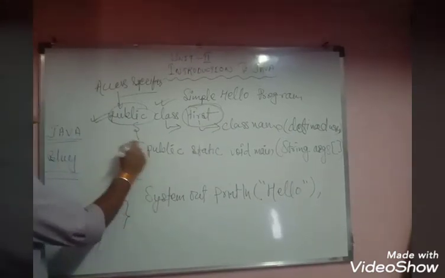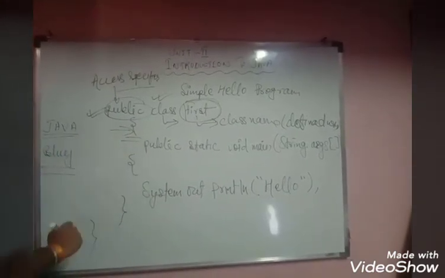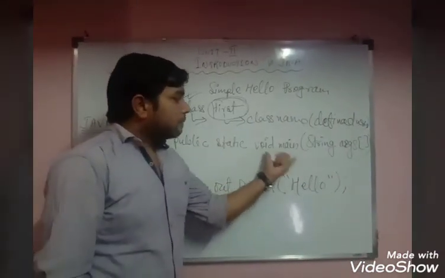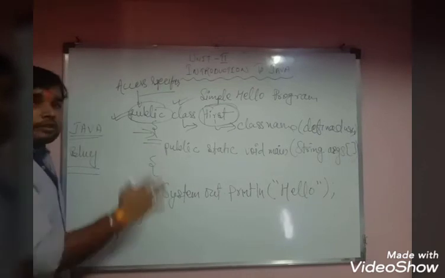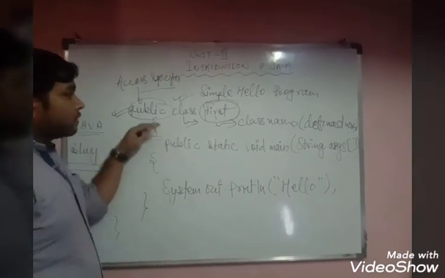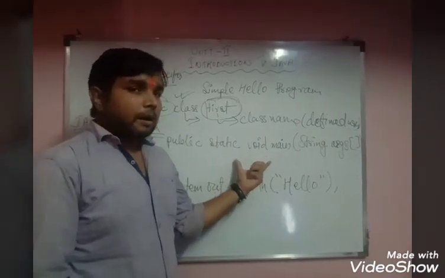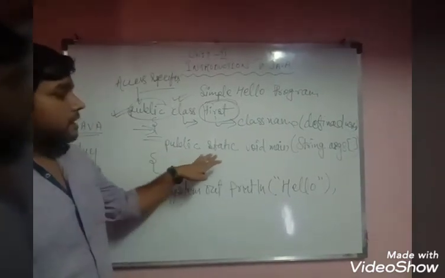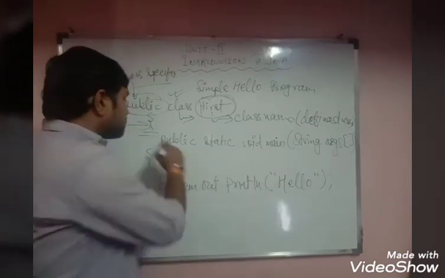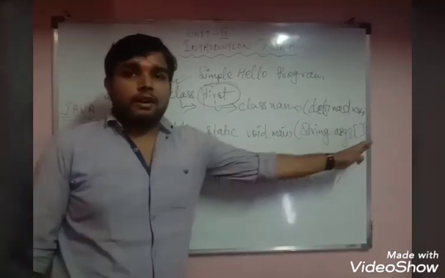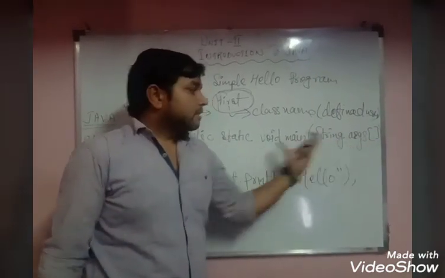Then you have to take a curly bracket. Then you have to write public, static, void, main. This is called the syntax, and syntax is the same in all programs. So you have to write it in your program exactly as it is written here: public, static, void, main, String args. This line will be the same.